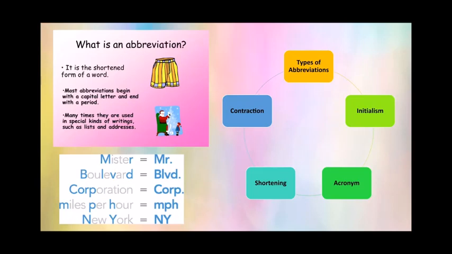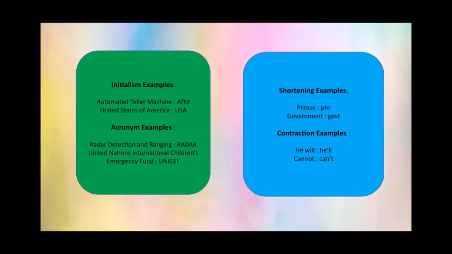Now children, abbreviations also have 4 types. There are 4 types of abbreviations. That is initialism, acronyms, shortening and contraction. Now let's see what is initialism.